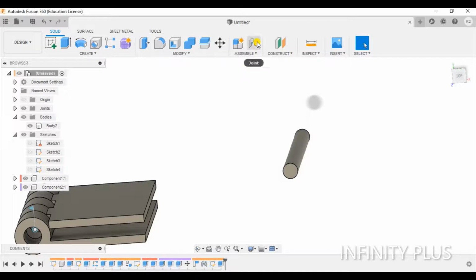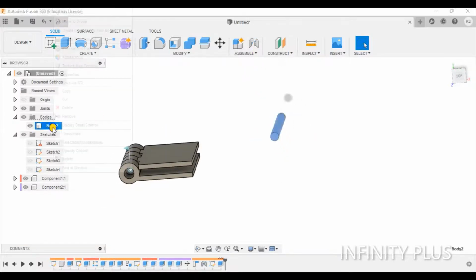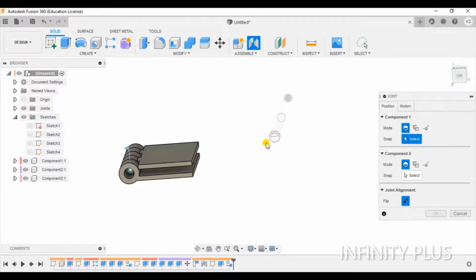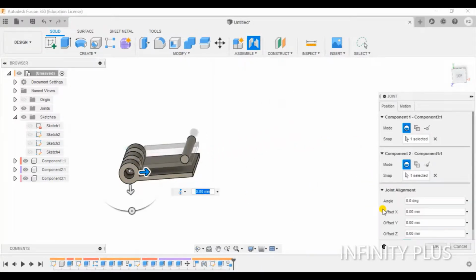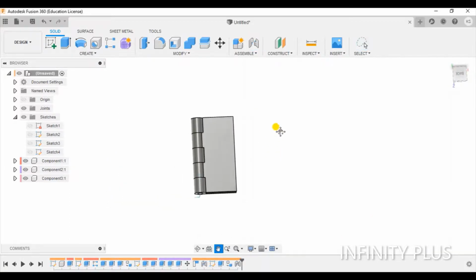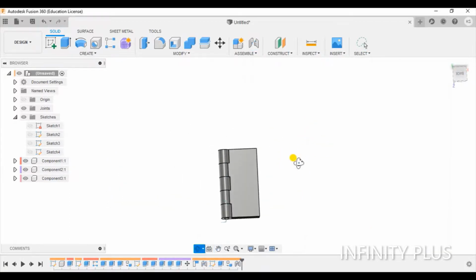Okay, now again make the create component, and this will joint, joint this. Okay, you can see now it's working. Now hide the joints and sketch.